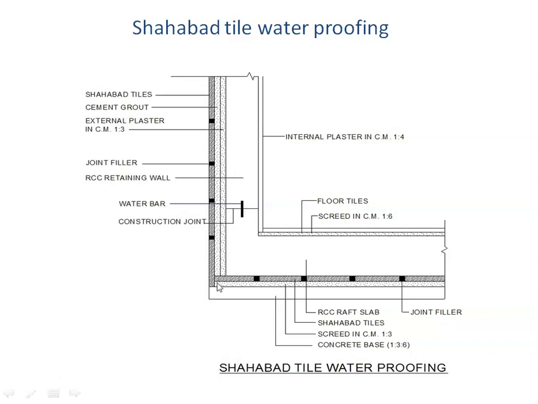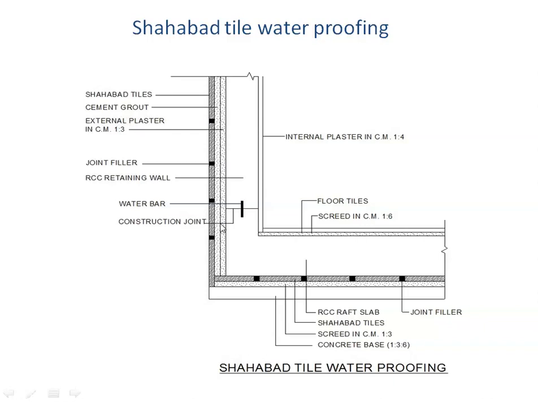And then similar to what we have done here, we have done a Shahabat tile flooring. Instead of that, here we will be doing a Shahabat tile cladding. So layer by layer this will be put in. The Shahabat tiles will be actually put on the wall, and then this gap which is left in between the Shahabat tile and the wall will be filled by means of a grout. So the cement grout is filled into this gap.